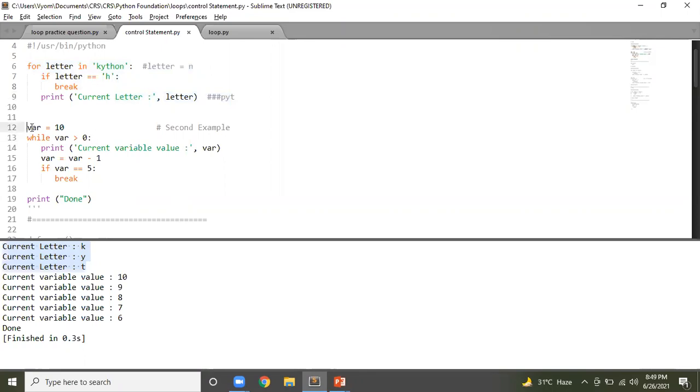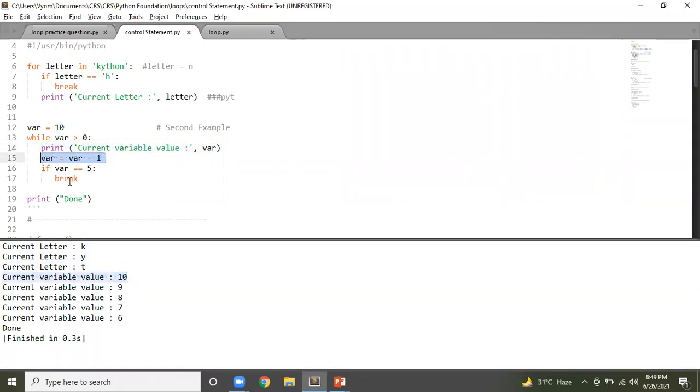Next, if var equals 10 and the while condition is until var is greater than 0, we'll continue the loop. So this is the actual flow. And every time keep decrementing the value of var so that this condition becomes false after some time. And whenever you see a value, just print it. So first iteration, value of var is 10. So first time it comes here, condition is true. 10 is greater than 0. It prints 10.